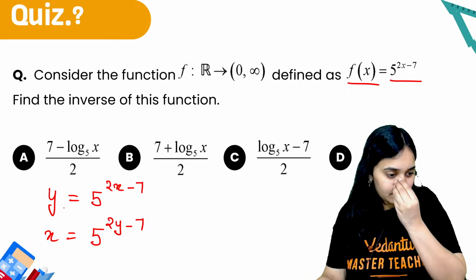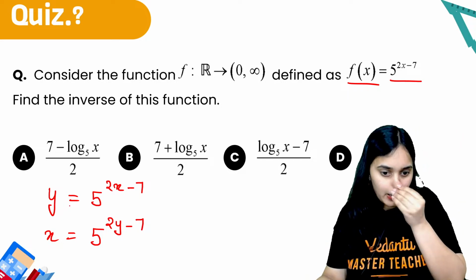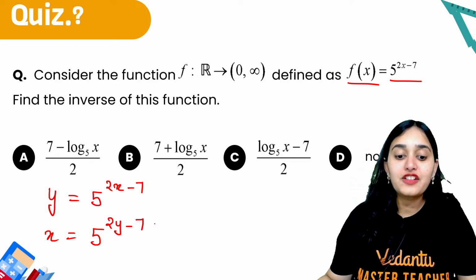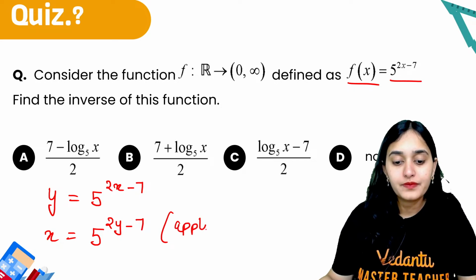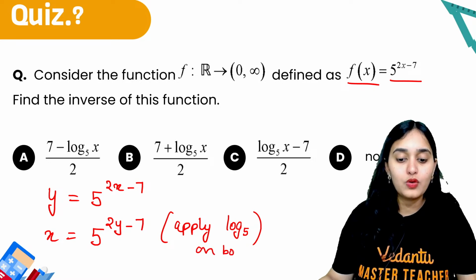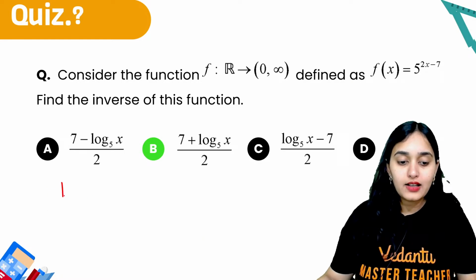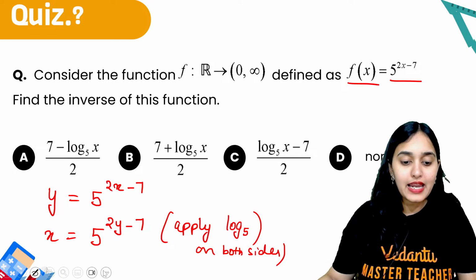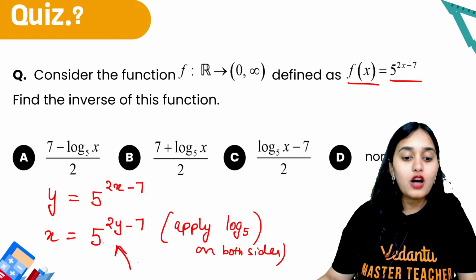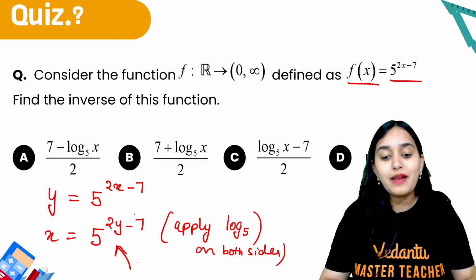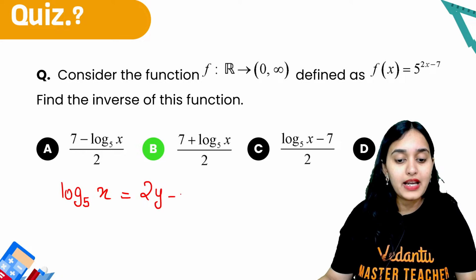Think. If I apply log base 5 on both sides, what do you get? You will get log base 5 of x on this side, and on this side, 5 to the power 2y minus 7 will become 2y minus 7.